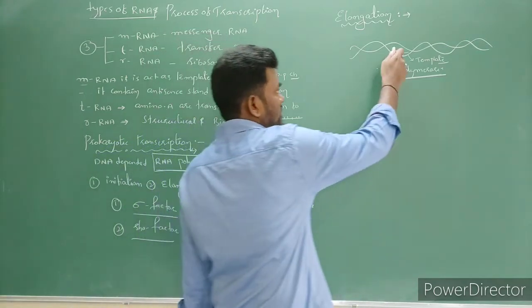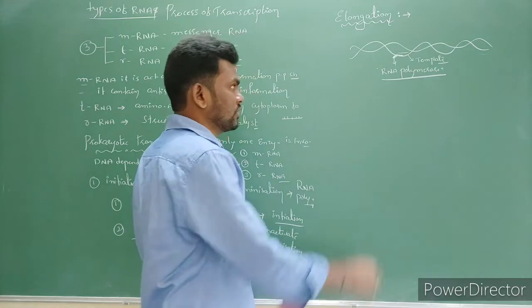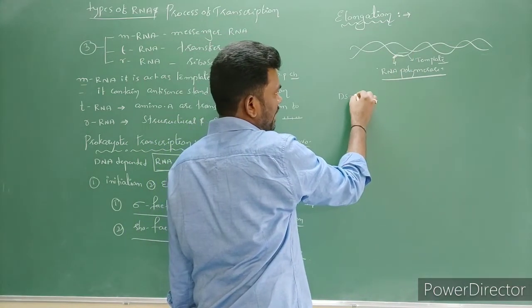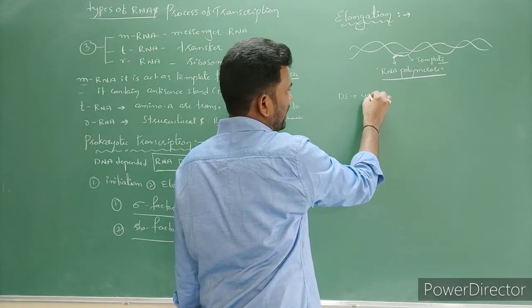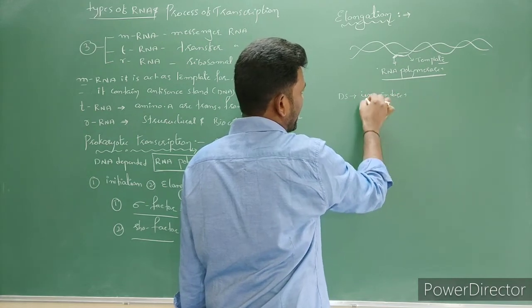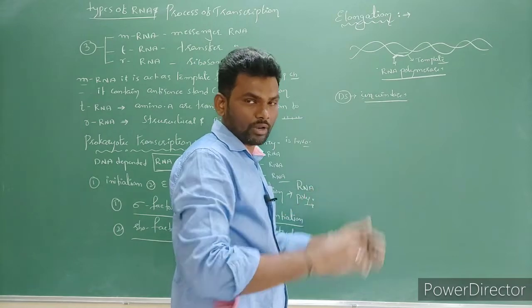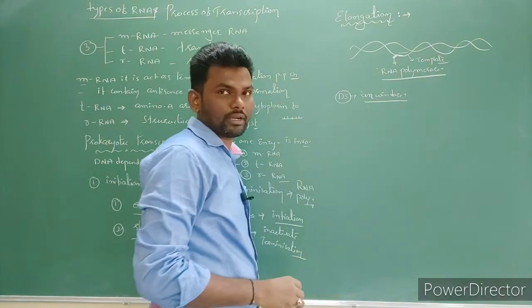Now it is going to move. So before that, this double stranded DNA should become single strand. In the presence of unwindase enzyme, the double stranded DNA stretches are going to open. Then this strand acts as a template.